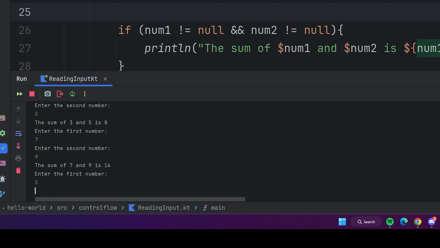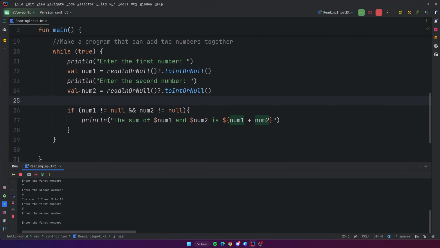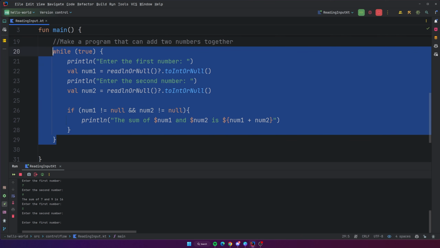And then we could do 5, and then let's just do like a space. Since we did space for the second number, this would be null because toIntOrNull would be a null because it can't be converted. So this condition would fail and then nothing would happen. So just go to the next iteration of this loop here.